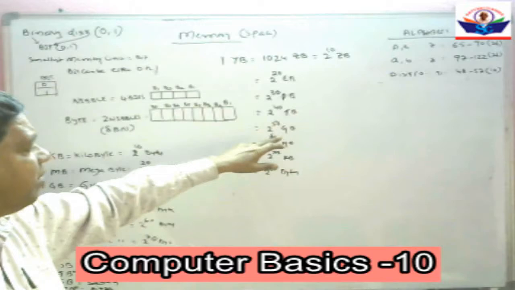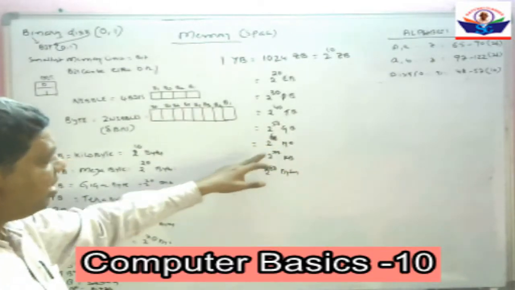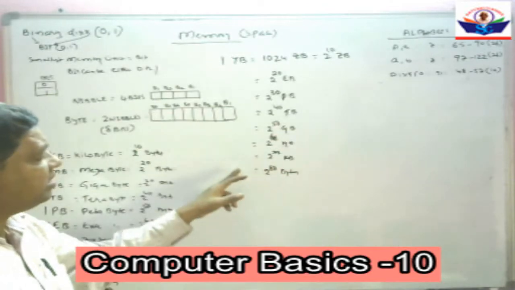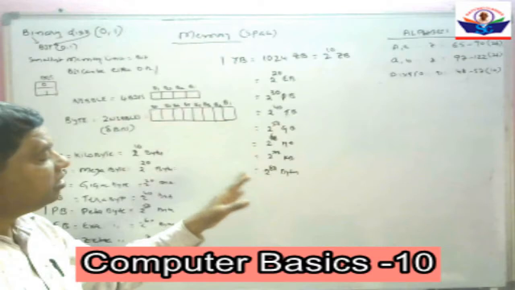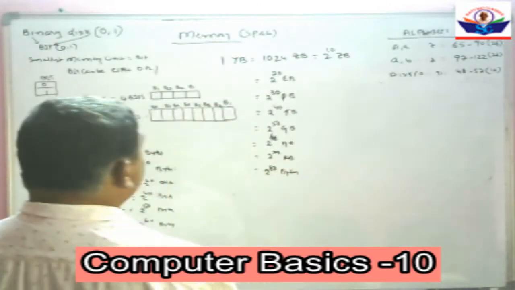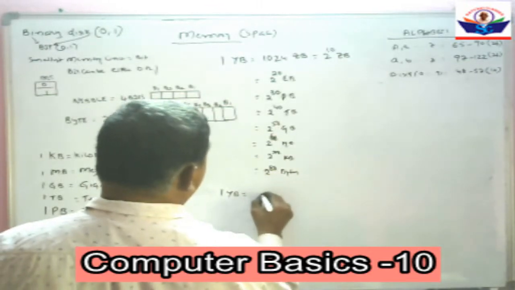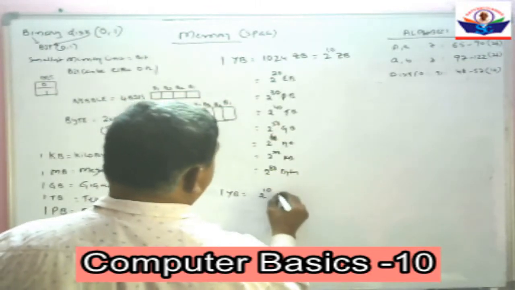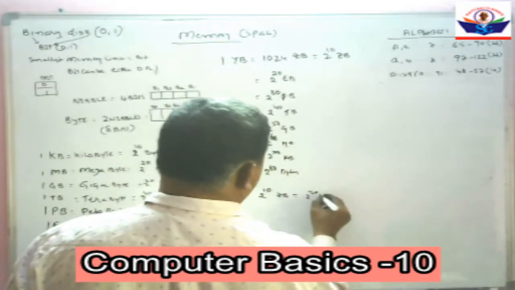In terms of terabytes, it is 2 to the power of 40 terabytes. In terms of gigabytes, it is 2 to the power of 50 gigabytes. In terms of megabytes, 2 to the power of 60 megabytes. In terms of KB, it is 2 to the power of 70 KB. In terms of bytes, 2 to the power of 80 bytes. So 1 yottabyte is equal to 2 to the power of 10 zettabytes. That is equal to 2 to the power of 20 exabytes.